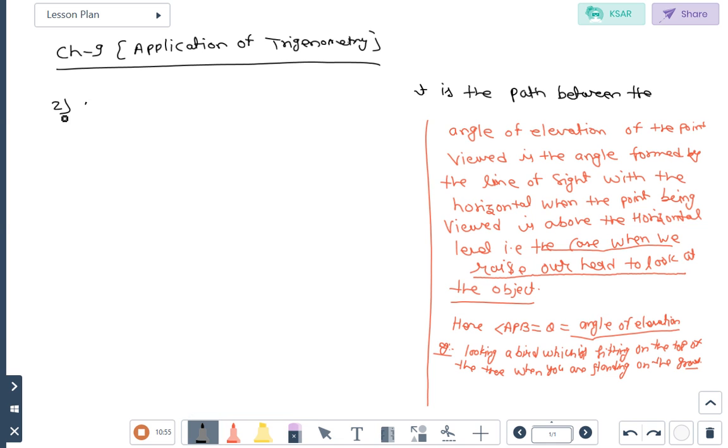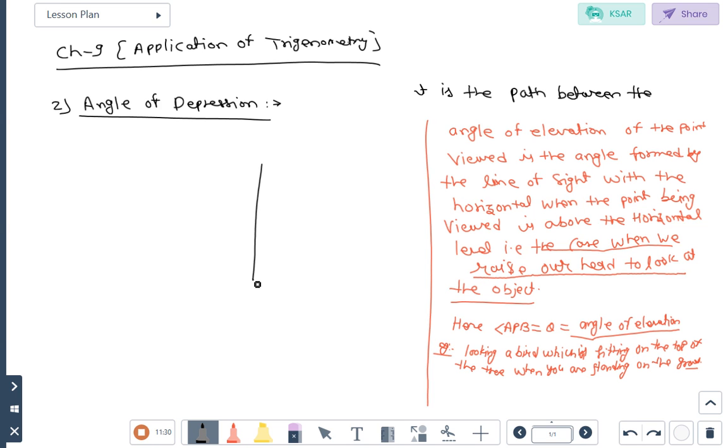Now second, we will discuss the angle of depression. So in case of students, angle of depression: suppose you are standing at the top of the building and you view a tree or a car which is moving on the road.